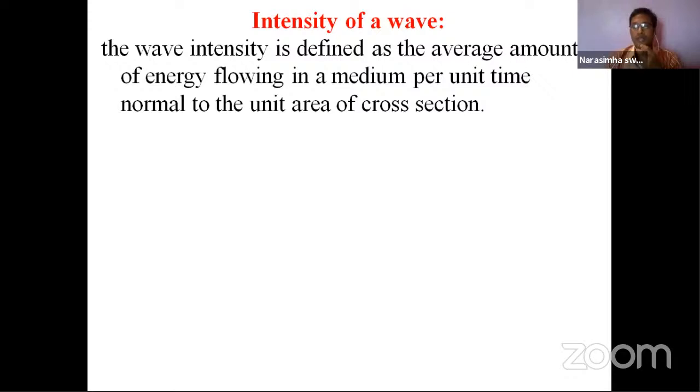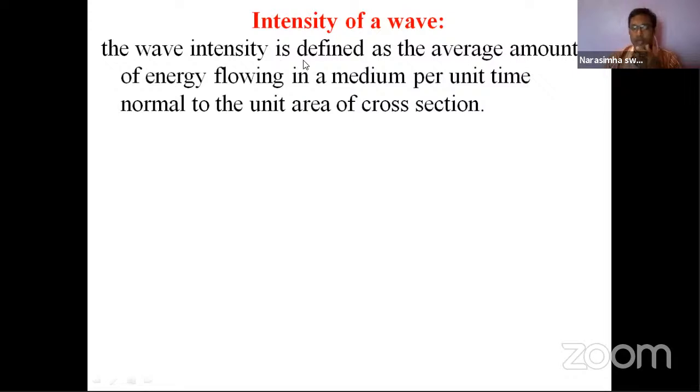So the intensity is spreading, which means the intensity at a far distance is small and near the source it will be more. But how much energy is flowing from the source? That is nothing but intensity with respect to time, and with respect to area of cross section we are calculating. It's a three-dimensional picture.